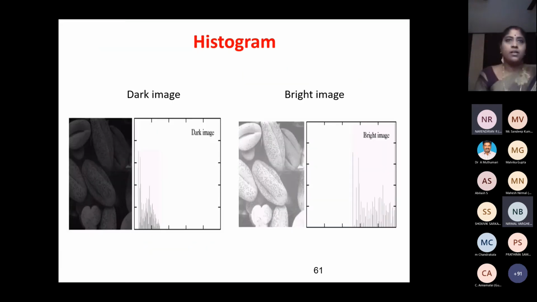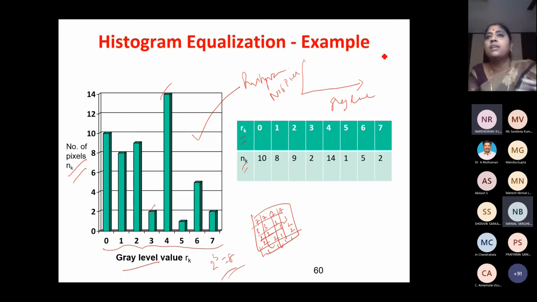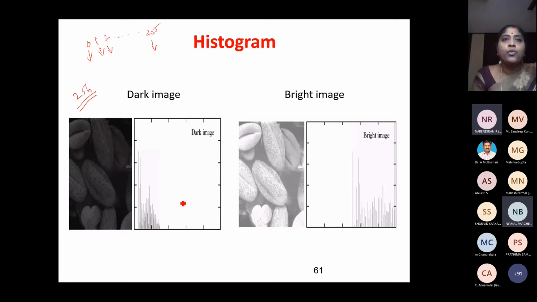Similarly, for this particular image, here I have not 7 values, sorry, 8 colors. I have got 256 shades of gray. I have to take the 0th pixel. How many pixels are having the value 0? How many pixels are having the value 1? How many pixels are having the value 2? So on up to how many pixels are having the value 255. Like what we have put here, the table. Similarly, we keep on going 8, 9, 10, so on up to 255. You have to put the pixel counts like this, and I am going to plot the histogram.